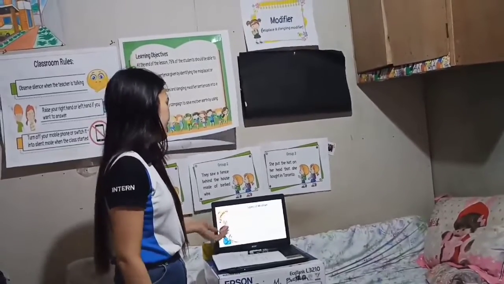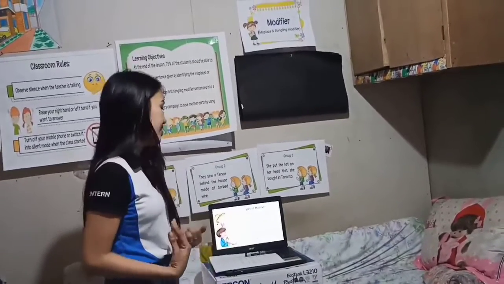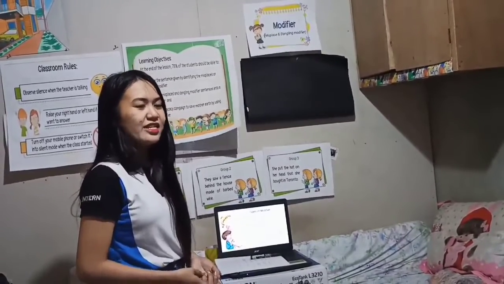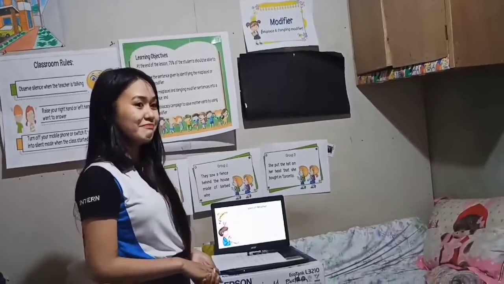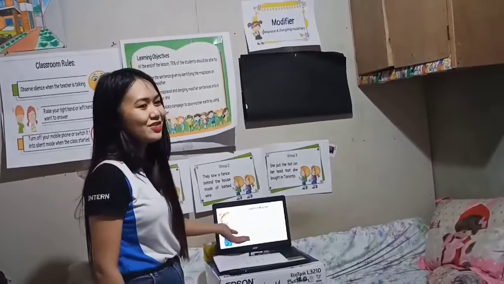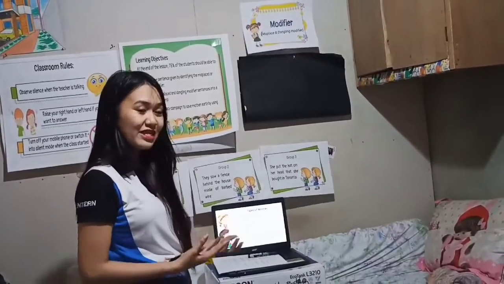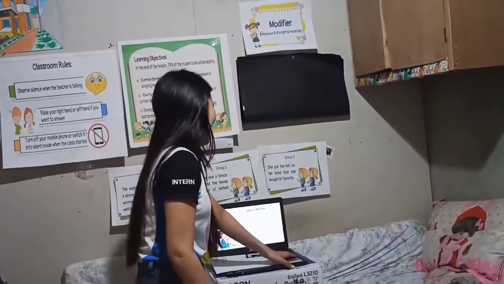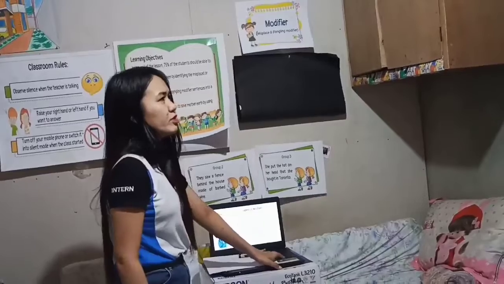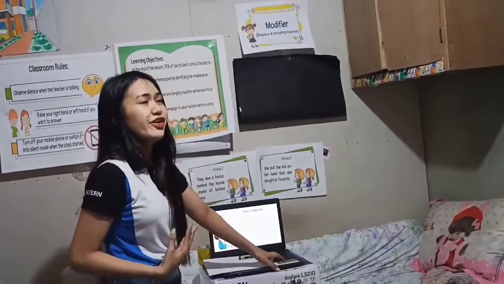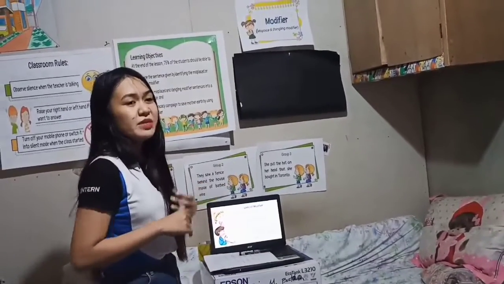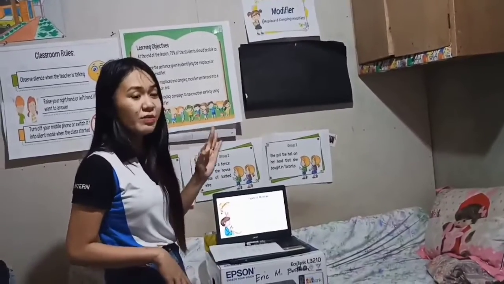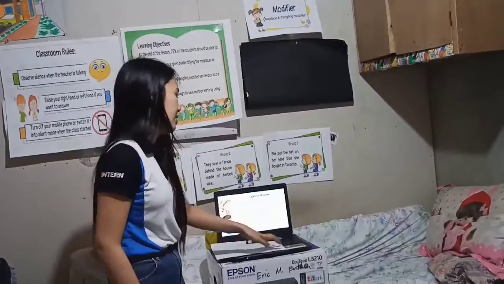Lastly, modifier phrases. Looking at the clock, he noticed that he was late. Where is the modifier phrase here? Yes, Hasmi. Very good. Looking at the clock is actually the modifier phrase that modifies the actor, he. Very good. Now, some sentences contain a misplaced modifier or a dangling modifier. So these are the common errors when we use modifiers.